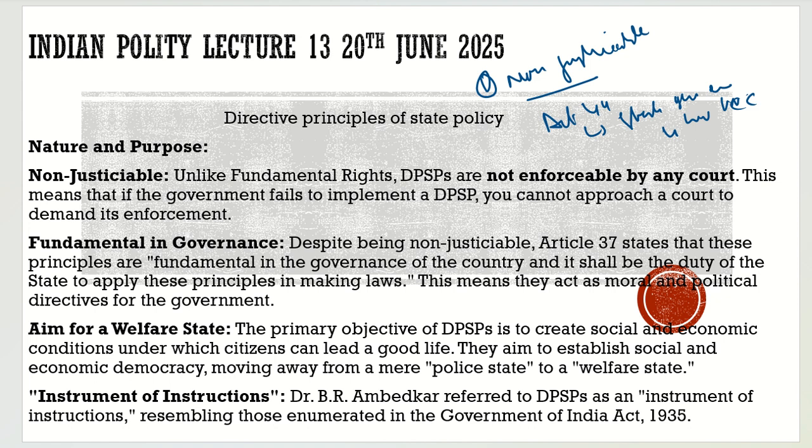Have you not read the directive principles? You will say, yes sir, we have read it. There is Article 37, which says that it is not enforceable. You cannot go to the court and tell them, please enforce this on us. It is not enforceable, unlike the fundamental rights, which are enforceable.